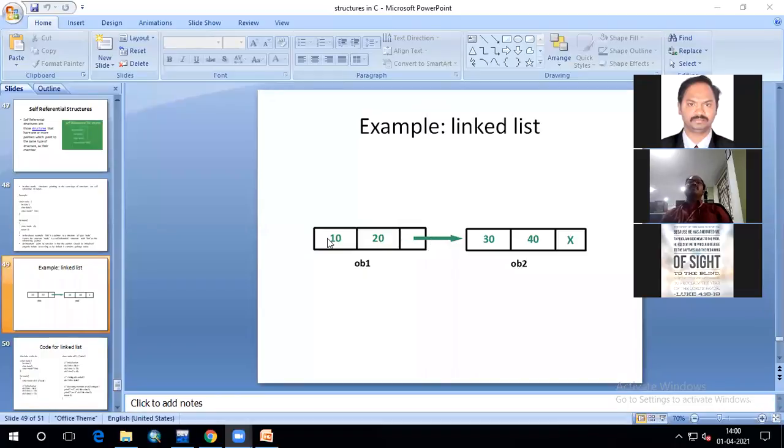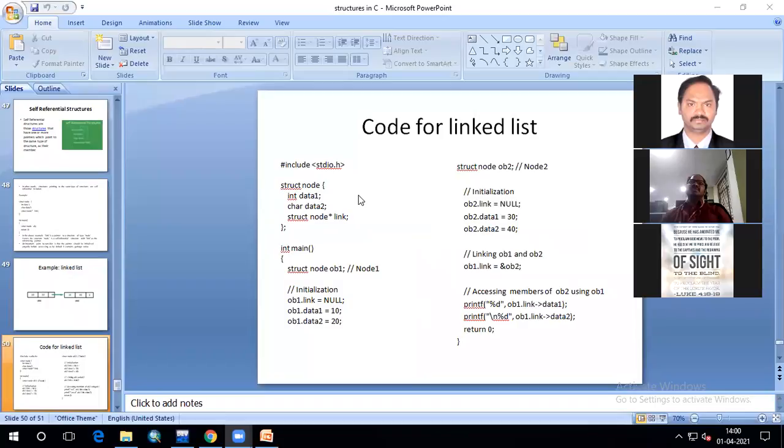This way I can traverse from node 1 to node 2 with the help of this pointer. This is called a linked list. We are linking node 2, or object 2, with node 1 with the help of these pointers. These are self-referential structures.